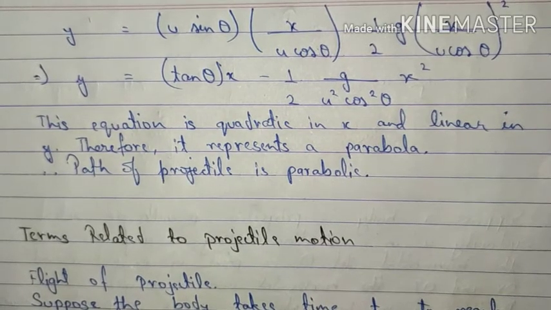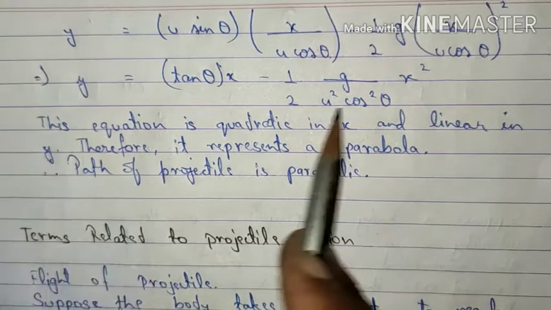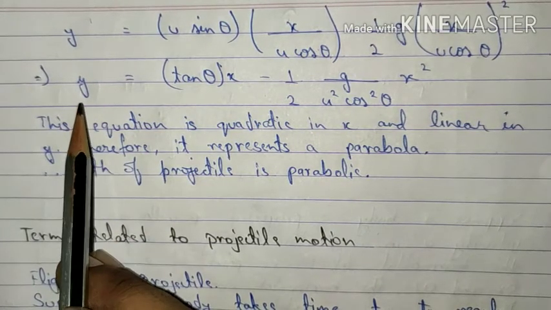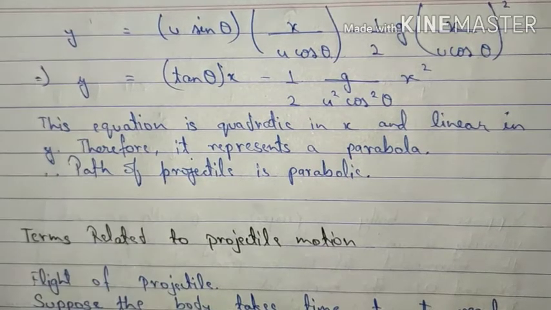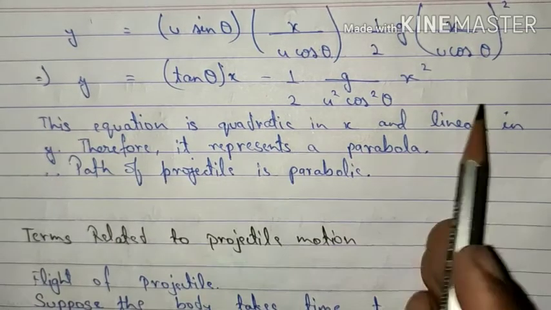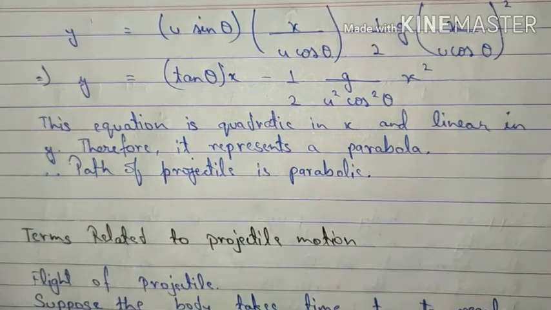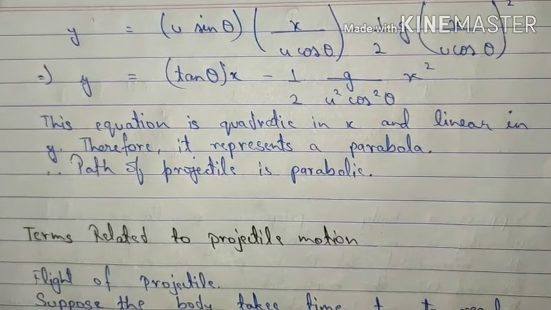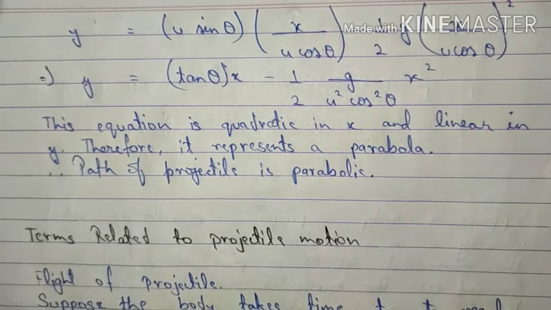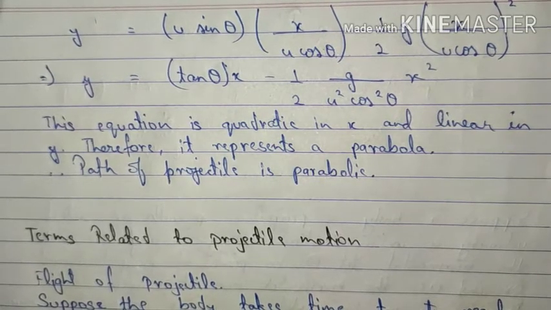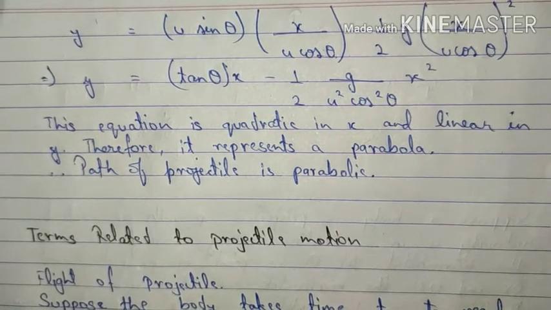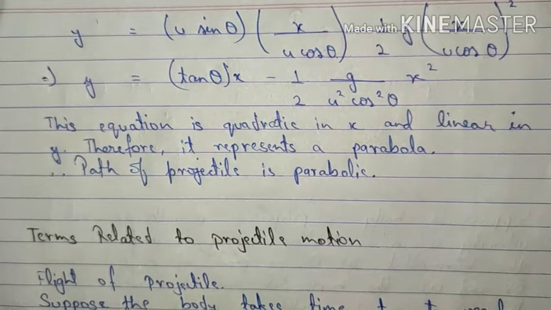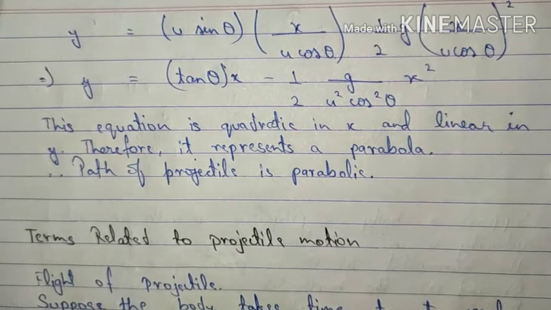What do we observe over here? This equation is linear with respect to y, because the maximum power of y is 1, whereas it is quadratic with respect to x, because the maximum power of x is 2. So what can we say? This equation represents the equation of a parabola. So the motion of the projectile will always be parabolic.